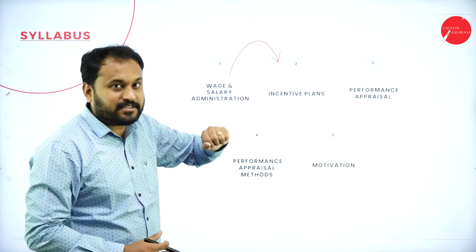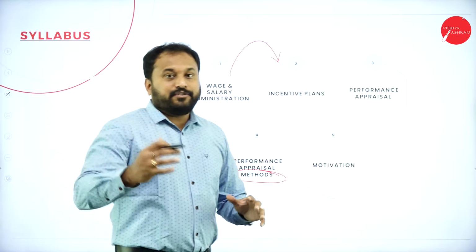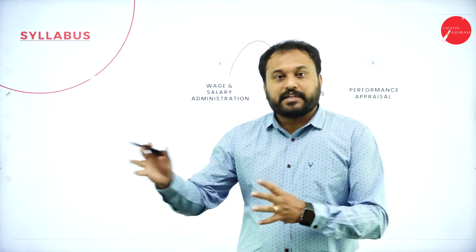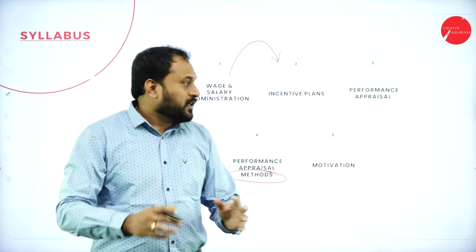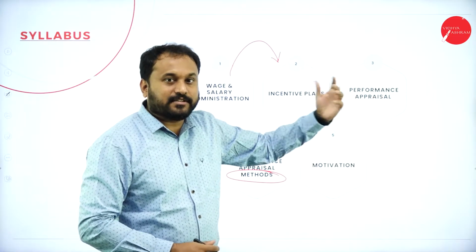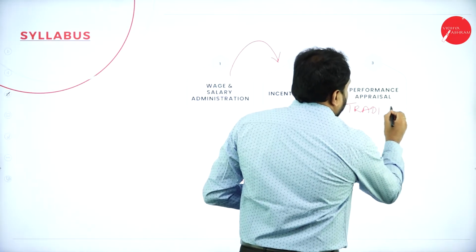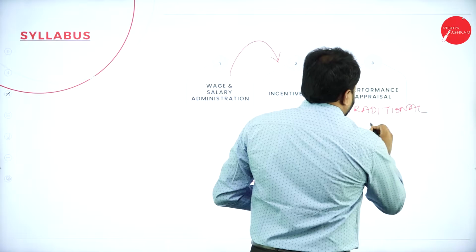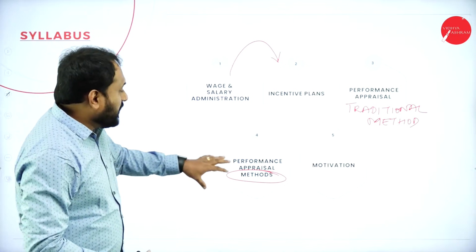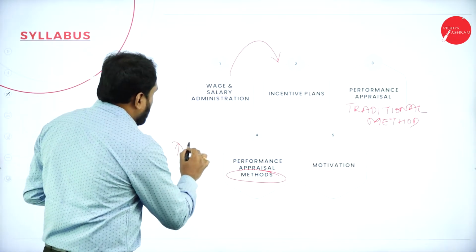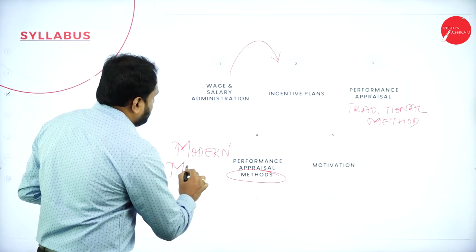That means performance appraisal is there and performance appraisal methods are there. If your faculty have told you that these are separate chapters, it is wrong. Actually, it is one chapter, a single chapter which is divided. In performance appraisal, the 3rd chapter, you have the traditional method of performance appraisal. But when it comes to the 4th chapter, here you have the modern method of performance appraisal.